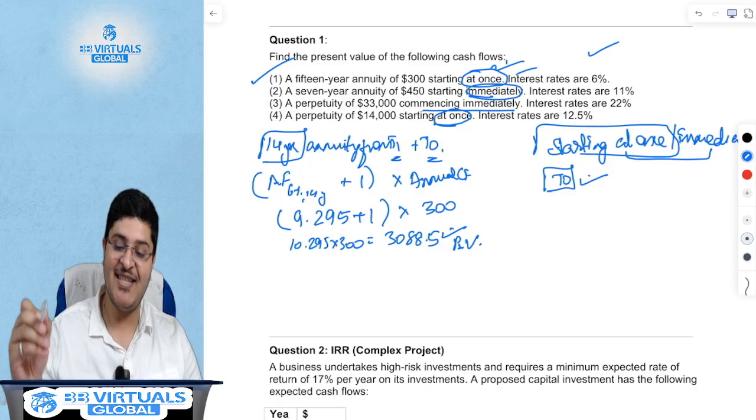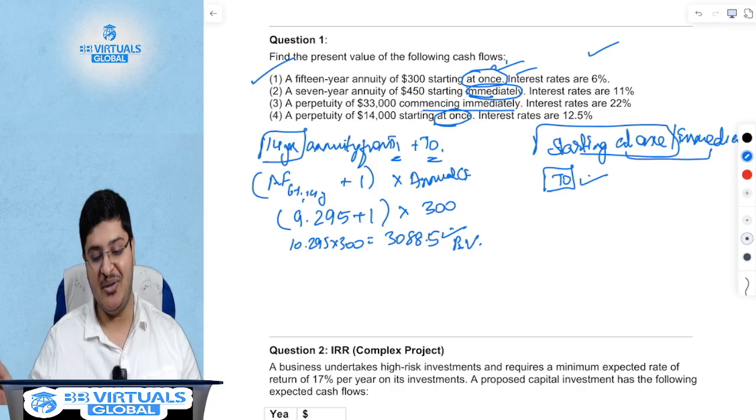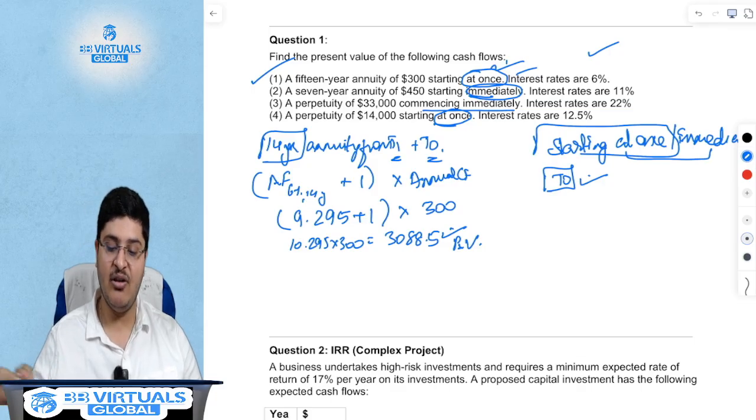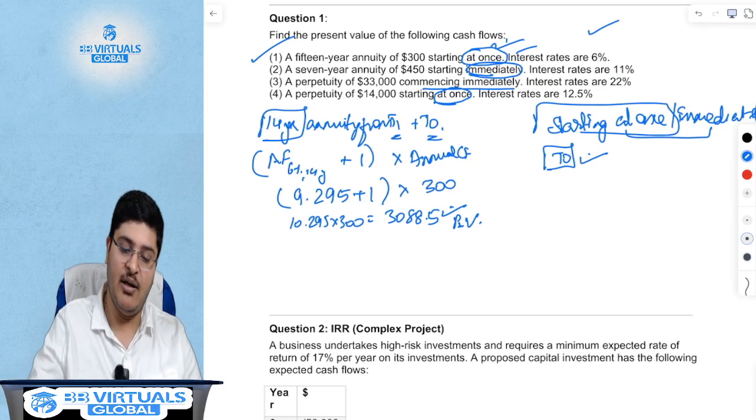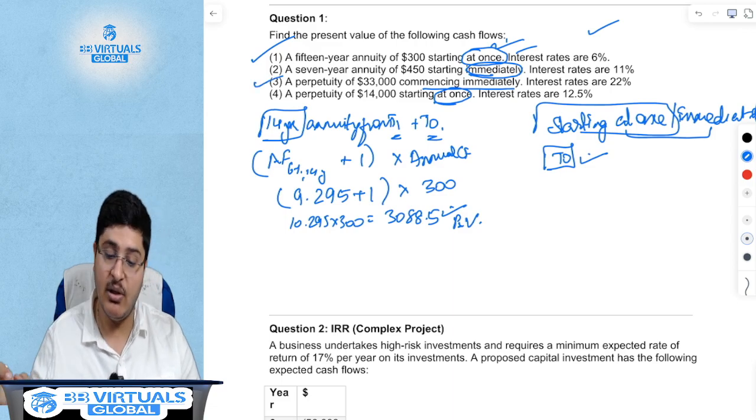Because you need to understand whether the cash flows start today or 1 year later. If you were to consider a 15-year annuity, the answer would of course have been different. Number 2, you can solve by yourself. Number 3, which is a perpetuity of 33,000 commencing immediately.